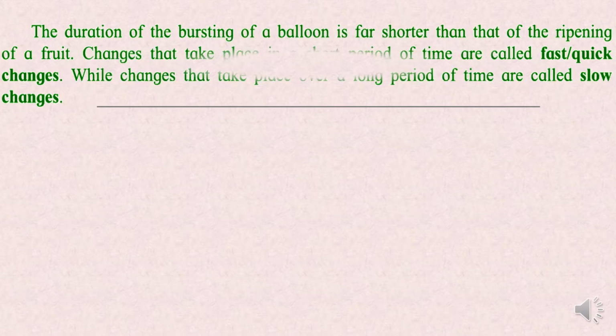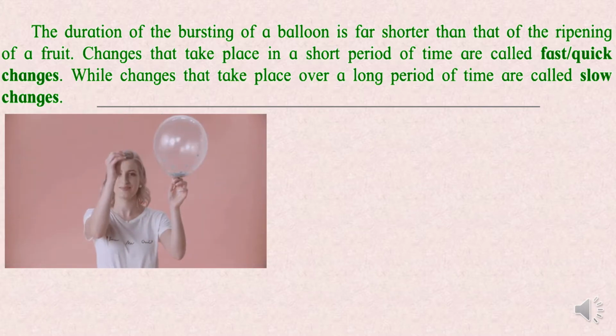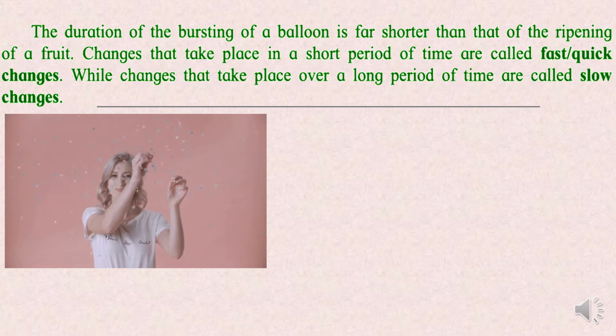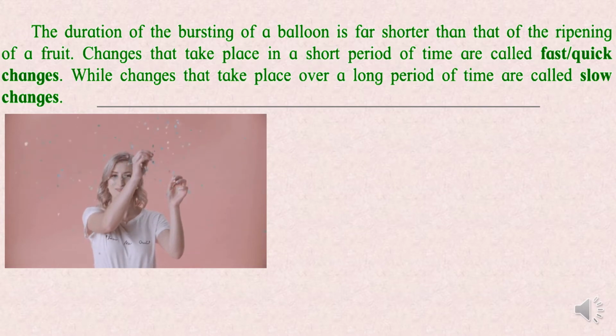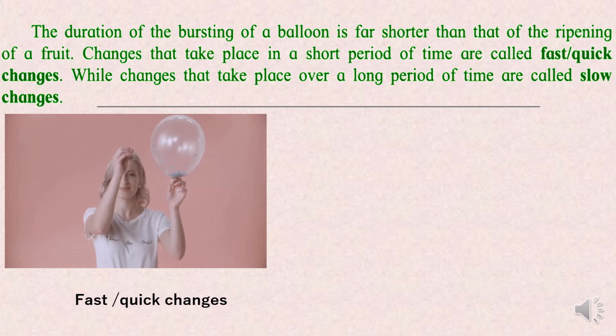The duration of the bursting of a balloon is far shorter than that of the ripening of a fruit. Changes that take place in a short period of time are called fast or quick reactions or changes. Here you can see in this picture, this girl is bursting the balloon. It is a very quick change that is happening. पहले balloon था, उसे needle से burst किया गया, so there is a change, right, in the balloon, and that is happening very fast and quickly in a short span of time. So it is a fast or a quick change.